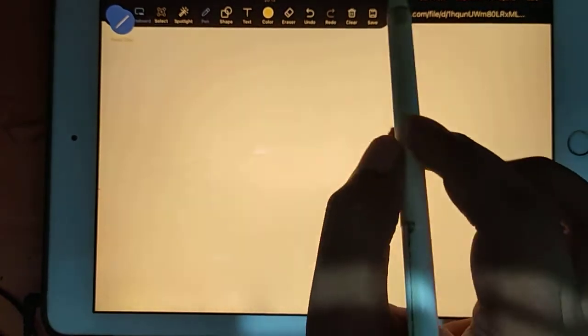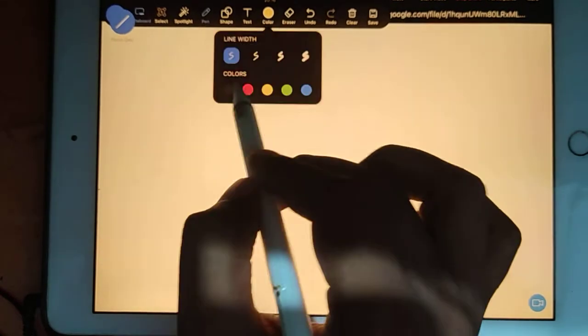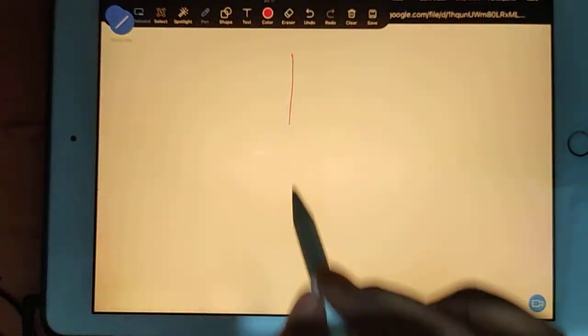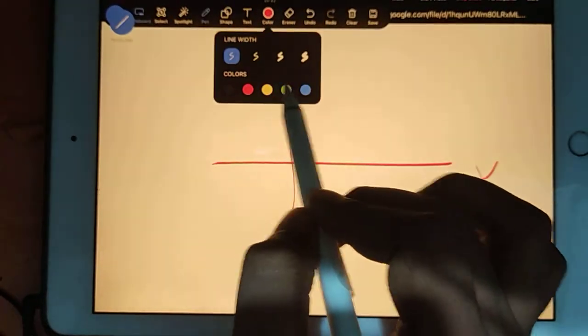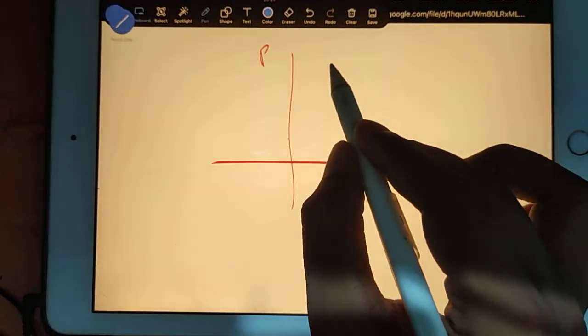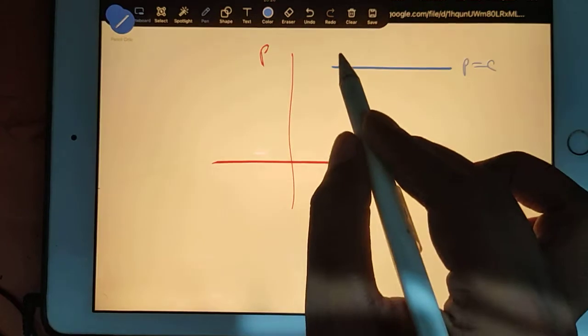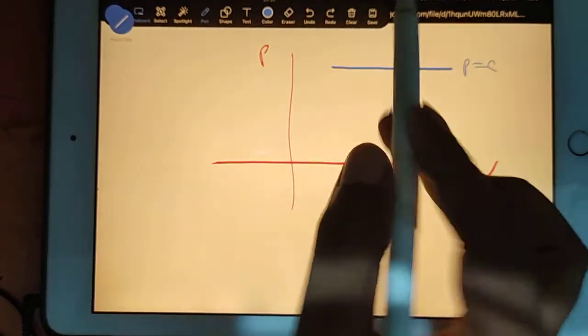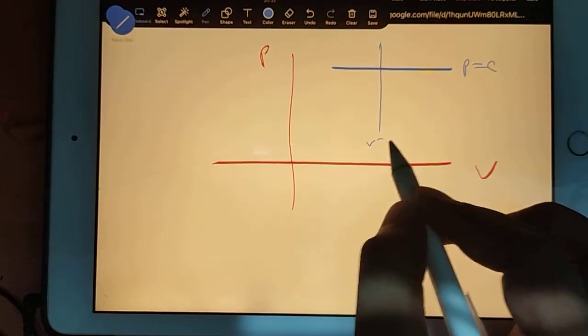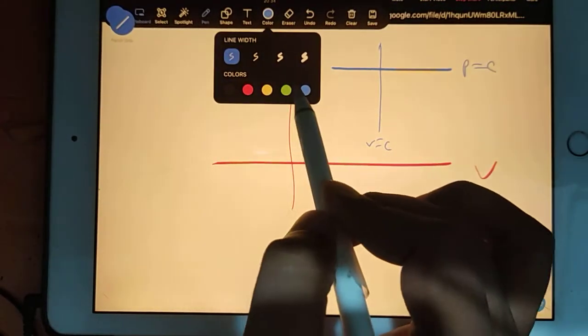Okay, now if you are not good with this basic, on the PV diagram you have the pressure equal to constant line, and the volume equal to constant line, and then which line you have?